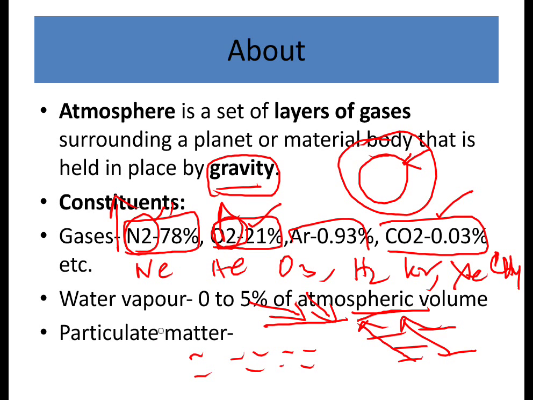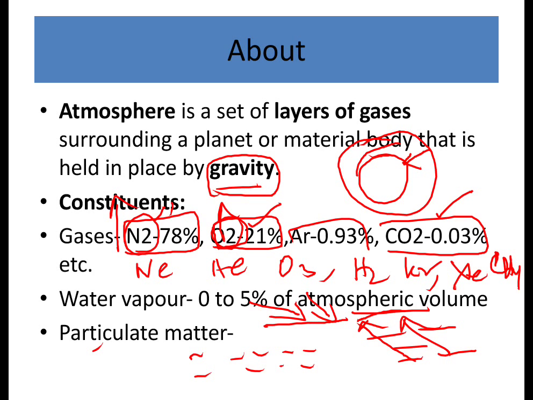So what are these particulate matter? They are dust particles, salt particles, pollen, smoke, soot, and volcanic ashes, which are in suspension in the atmosphere. These particulate matter are responsible for the scattering of light. Because of the scattering of light, we have different effects, like the reddish color of the sky during dawn and dusk, and the blue color of the sky.